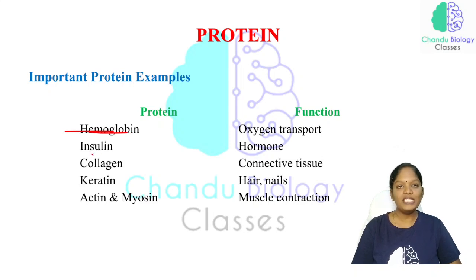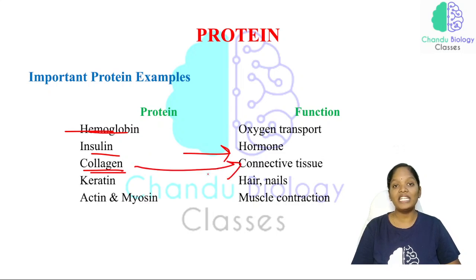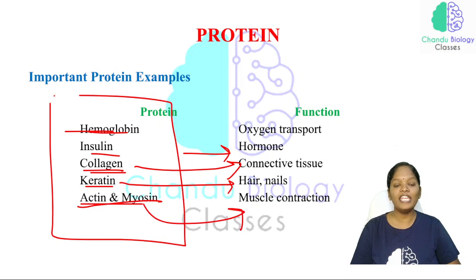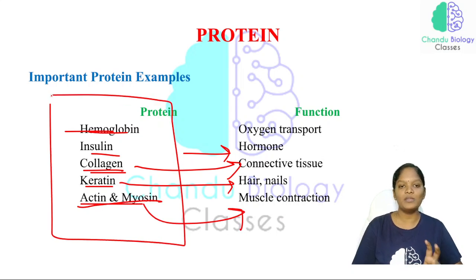Insulin: a hormone. Collagen: responsible for connective tissue. Keratin: hair and nails. Actin and myosin: muscle contraction. All these are important proteins that play a crucial role in our body.